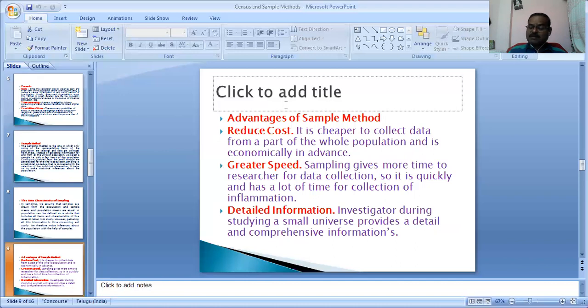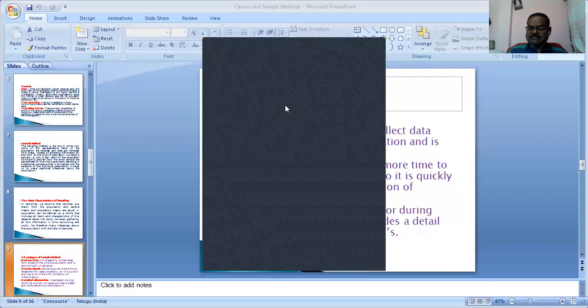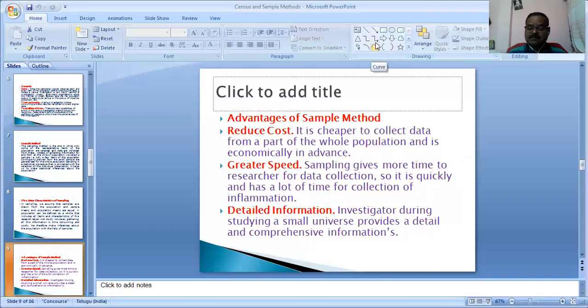Despite the limitation that data are collected from few units, the existence of sampling and non-sampling errors can be reduced by employing trained investigators. What is the merit? The sampling method is used to test the accuracy of the results obtained by the complete enumeration method.